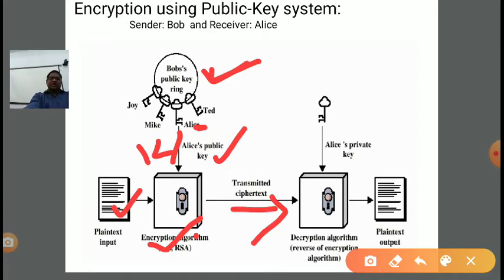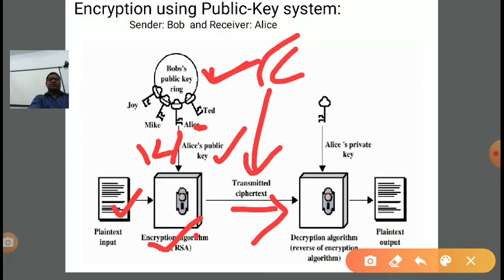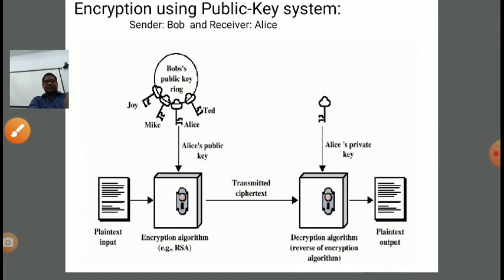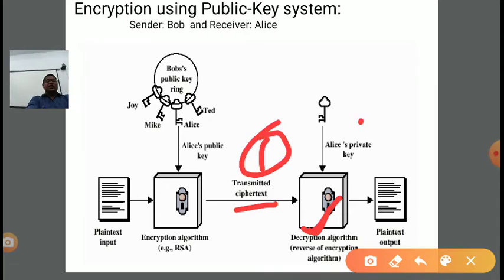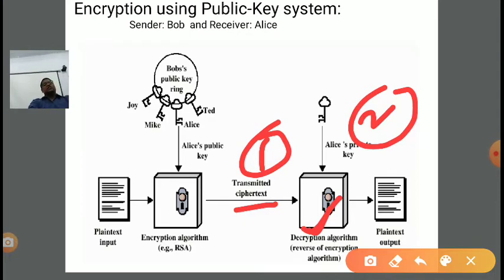Now in the channel there is a ciphertext. This is our message being forwarded. This is the ciphertext, right? And at the receiver end there is an algorithm called the decryption algorithm. In the decryption algorithm the first input is ciphertext and the second input is the key for decryption. So if you noticed, at the sender Alice's public key was used, so Alice's private key is required for the decryption. Since decryption means decoding, breaking the code, private key is required.